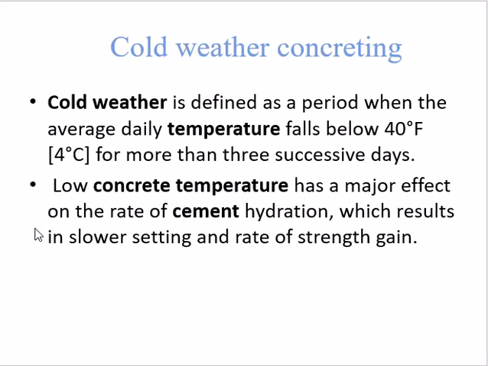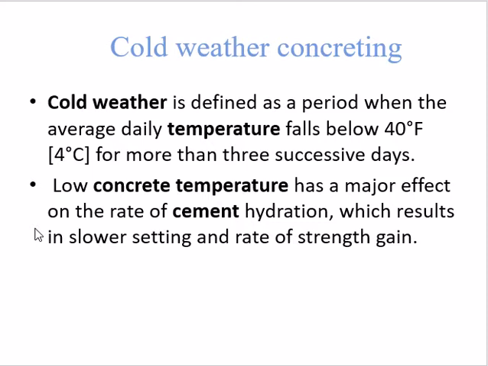Some precautions are required when using cold weather concreting. In that, heat the mixing water, but not greater than 180 degrees Fahrenheit. Then avoid using freezing aggregates. Third, heat the forms prior to and after the casting. If the concrete does not freeze and no heat is applied, do not strip the product until adequate strength is attained.